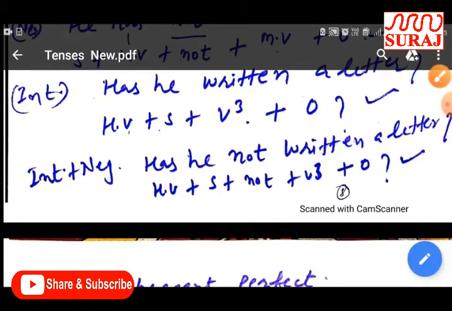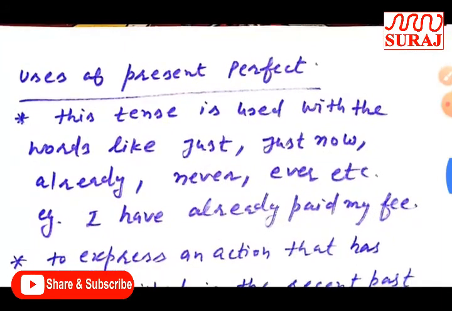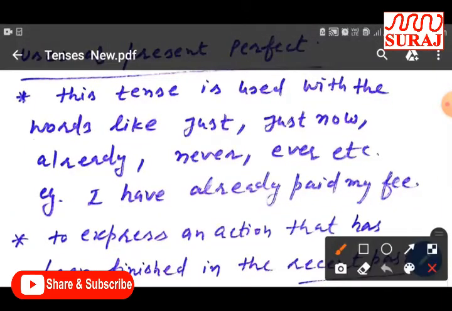Okay, now I am going to tell you about the usage of present perfect. This tense is used with words like just now, already, never, ever, etc. We should use present perfect along with these words.